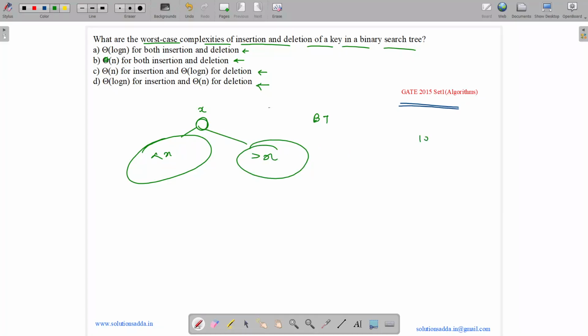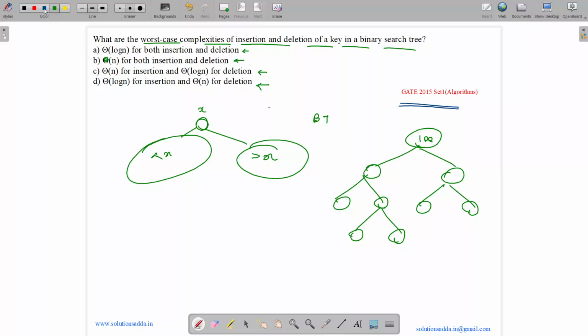So let us take an example. If we have 100, then everything on the left should be less and everything on the right should be more. It is basically a binary tree. A binary tree means each node can have at max 2 children: 0 child, 1 child or 2 children. So it is 100, so the left should be less than 100. Let us suppose 50, it should be less than 50, like 40, more than 50 but less than 100, 70.